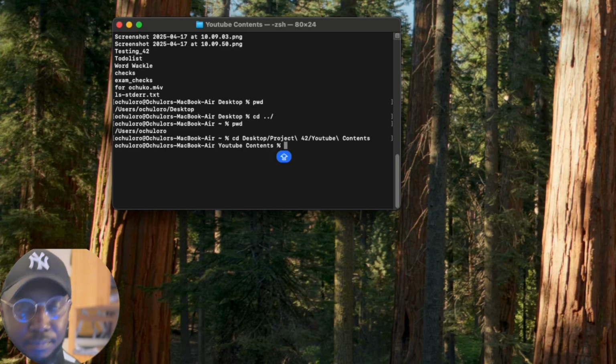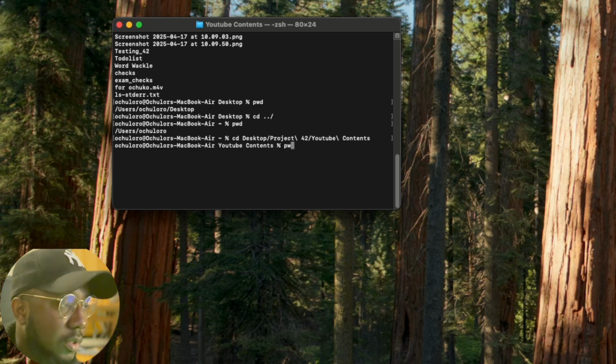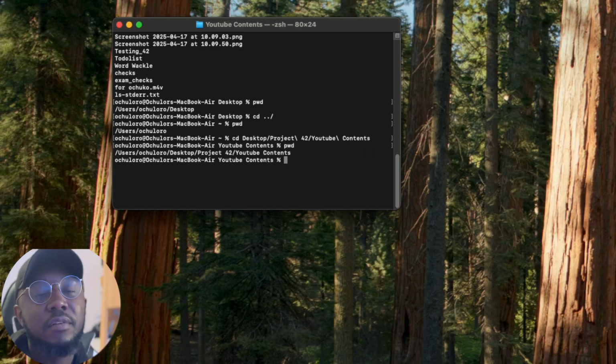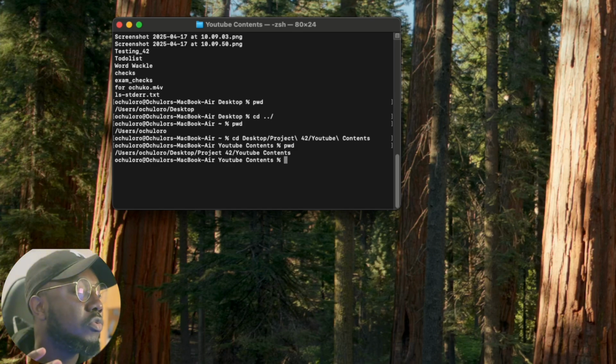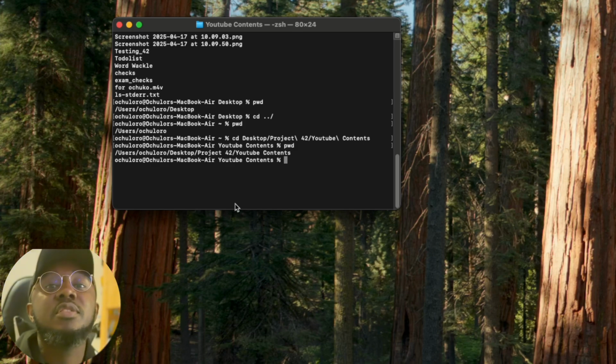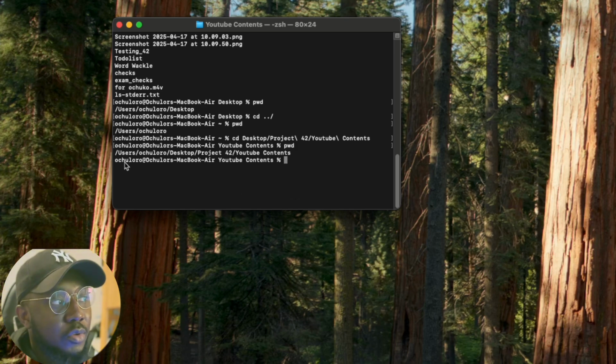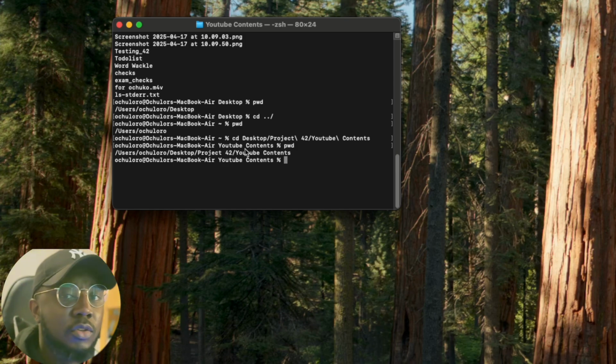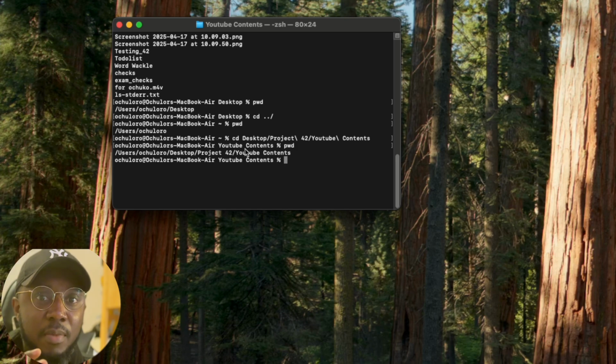And we enter. So now if we do pwd, we see we're now 5 directories deeper away from the root directory. So we're in user Ochula O, desktop, project 42, and then YouTube contents. Again, you can play around your system and see how many directories you can go in. You can go in as much as possible.